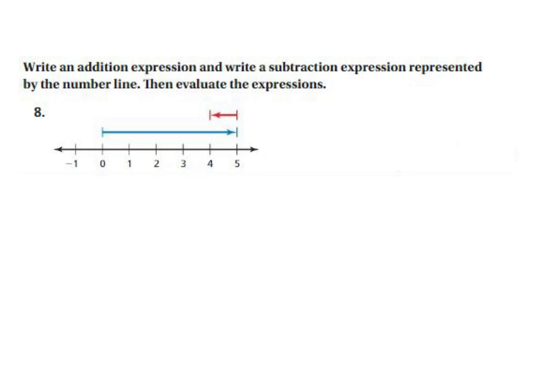Number 8, write an addition expression and write a subtraction expression represented by the number line and then evaluate. So we can start at 0 and we go 5 to the right. So this is indicating that it would be a positive 5. From there, we go left 1. So 5 minus 1 would be our subtraction problem. And then we could take the 5 minus 1 and turn that into an addition problem, and then evaluate. 5 minus 1 is 4.